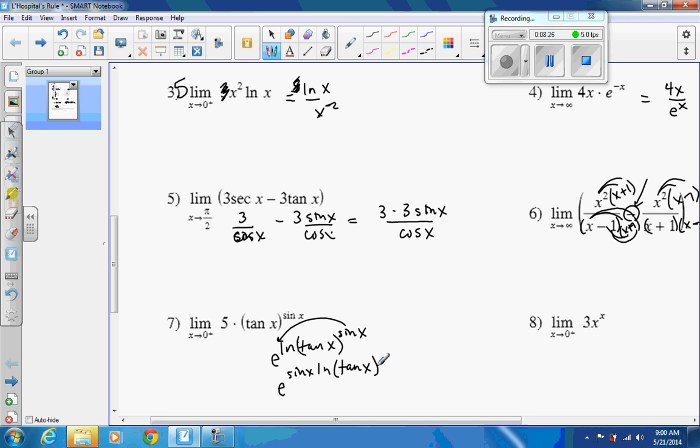But hopefully it's good enough that you can kind of follow along and read it. But that's what we're getting. Still not a fraction though. So then I guess what we're going to do is take out the e in the front. That's just a constant, e to that power. So e to the limit now. So don't forget to do that when we're done.